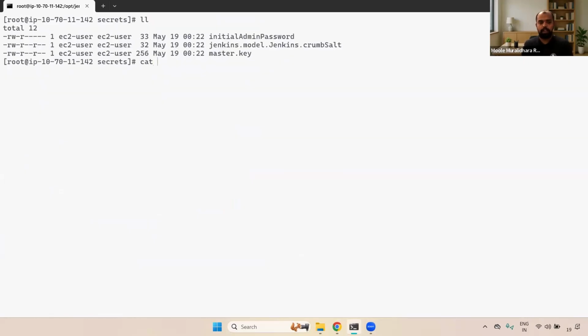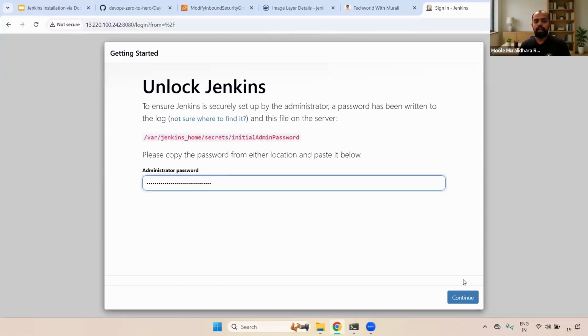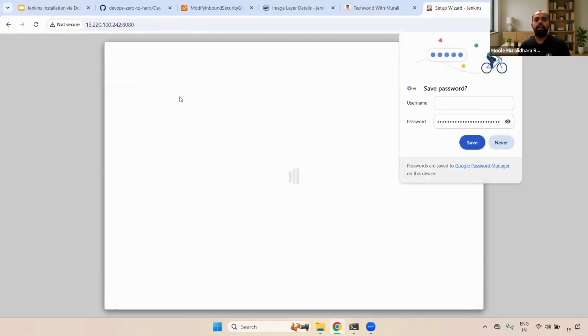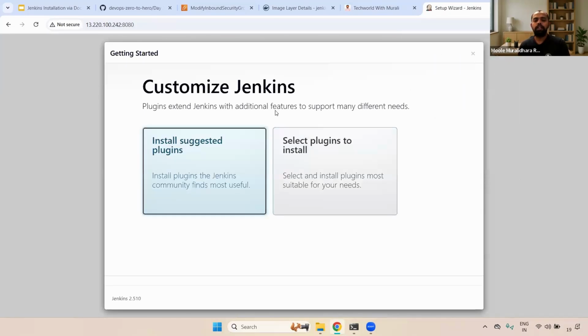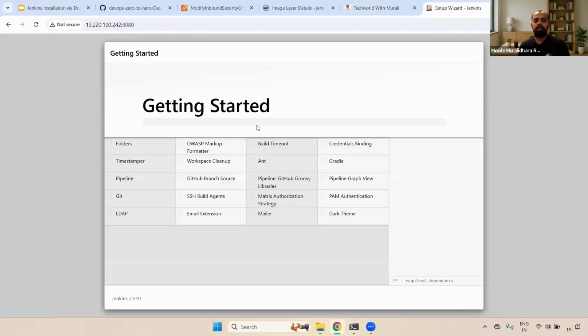Now I can give the cat command on initialAdminPassword, and here we can find it. Just copy this, go here, and paste it here. Okay, now I'm doing that, continue. Here it will ask to set up the plugins: install suggested plugins or select specific plugins. It is always recommended to select install suggested plugins. And here it is going to install the specific plugins.